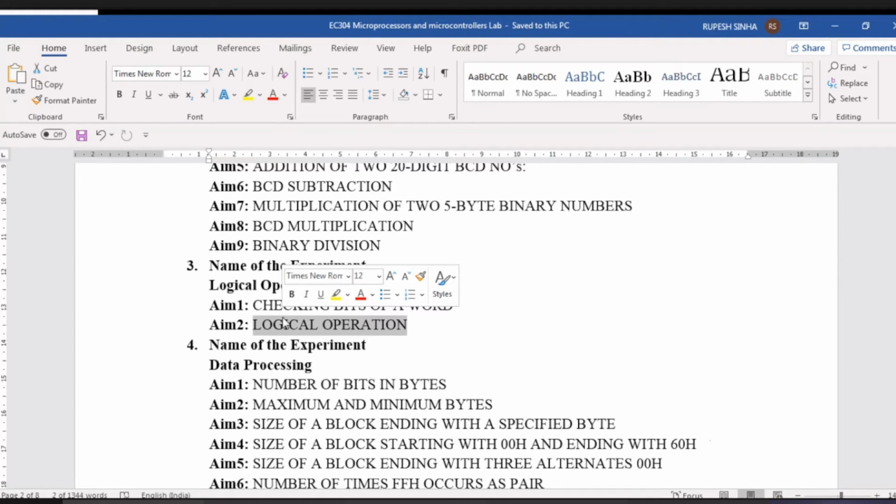Okay, so we have to write the program so that the output of the expression a plus a bar, we can easily find out for different inputs. We have to write the program for that, so that for all the input conditions, for all the inputs, it will give the correct answer for a plus a bar. In this we have one expression, and we have to write the program such that it will give the correct result for all the possible inputs.